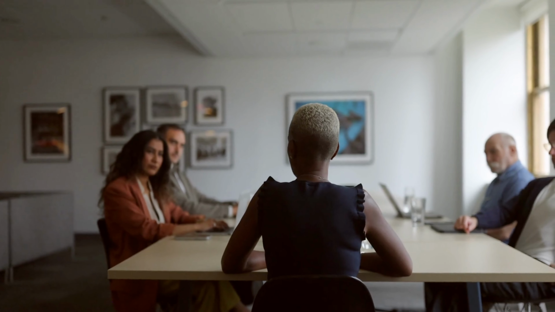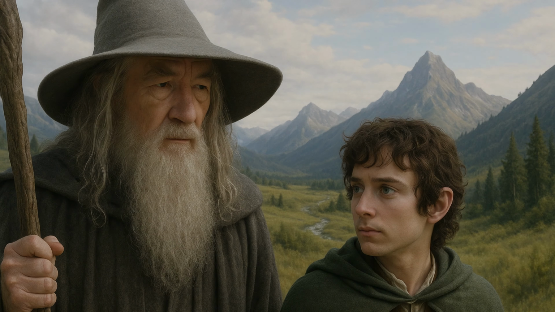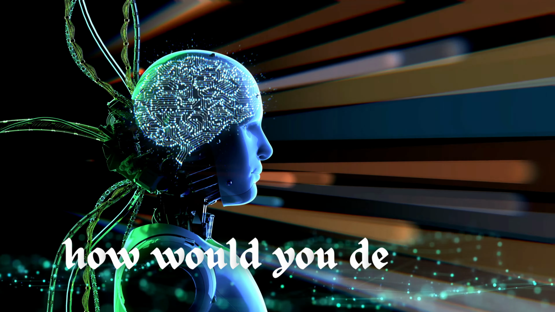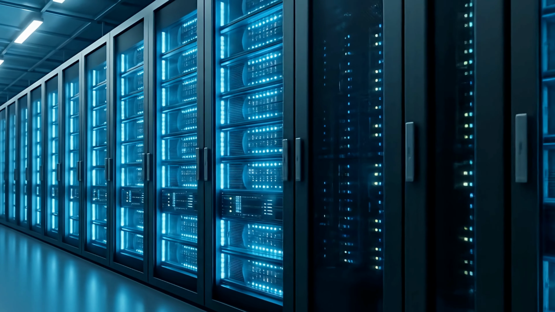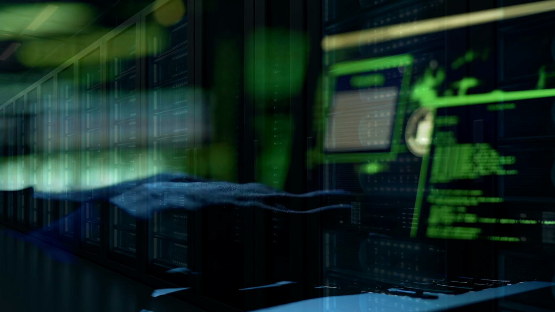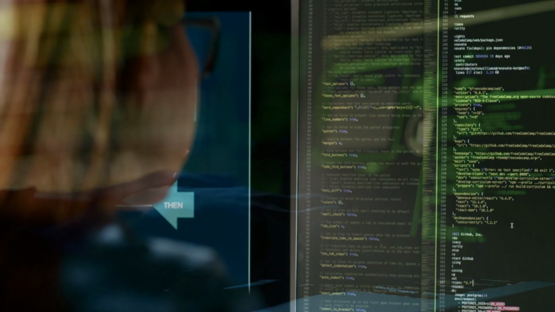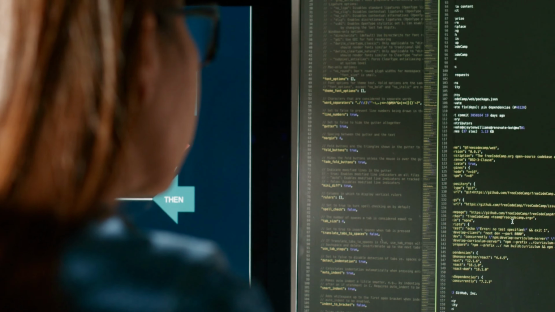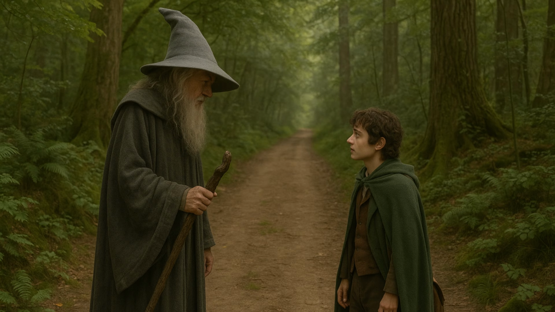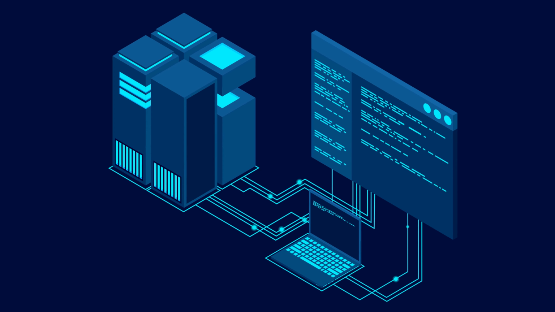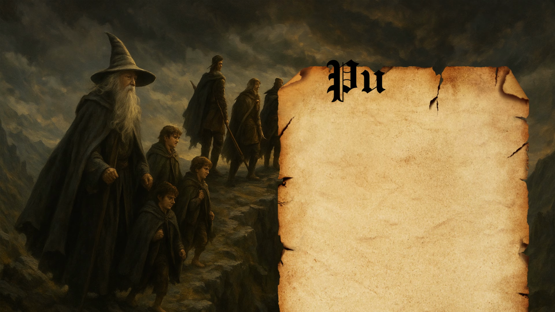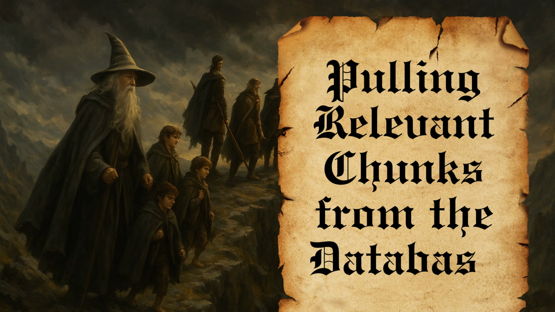What if the interview manager asks you to explain how Gandalf and Frodo fit into an AI retrieval process? How would you describe it? You'd say that in this example, we connect to the Chroma database, use a retriever to locate the top relevant chunks, and query them to find exact passages, like retrieving where Gandalf meets Frodo, showing how AI turns stored embeddings into meaningful context. Pulling relevant chunks from the database.